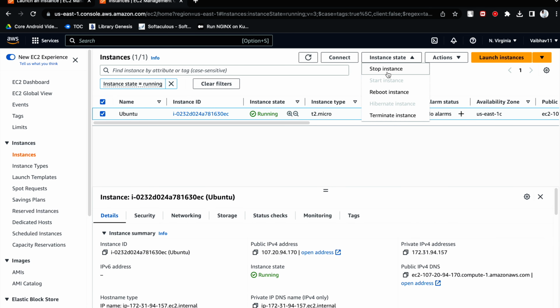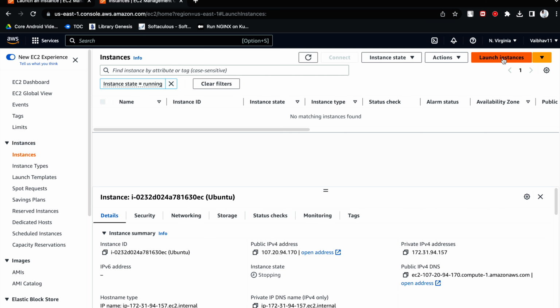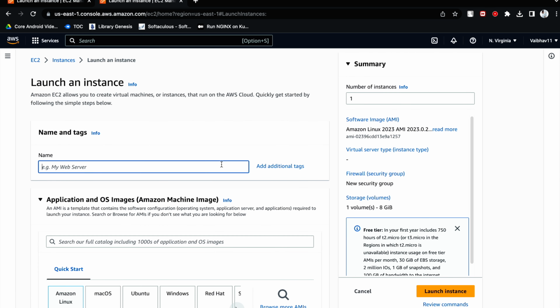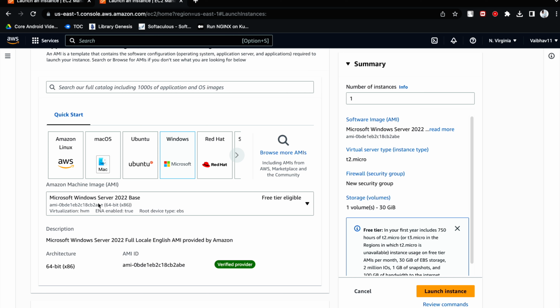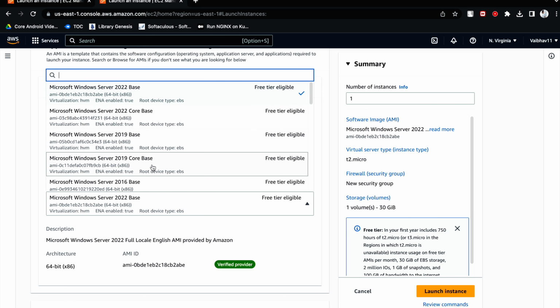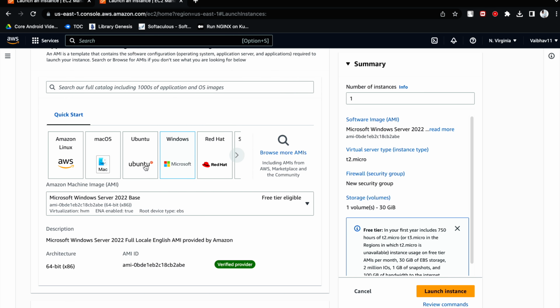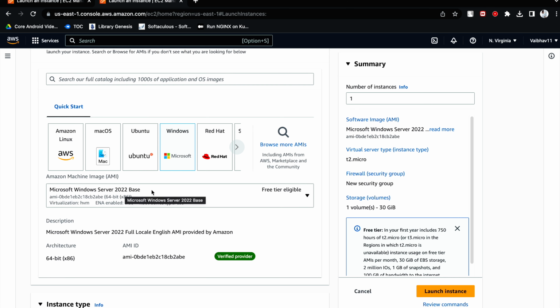Okay, so that I can minimize the cost. Now I will click on launch instances. I will try to create a Windows server now. Here you can see Windows is available, and here you can choose all the AMI versions which have been listed. So let's choose the free tier one, and I'm choosing Windows